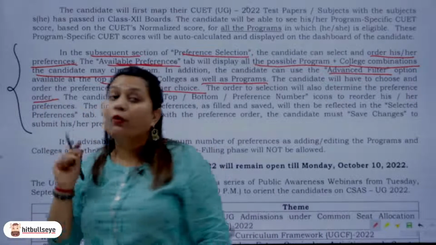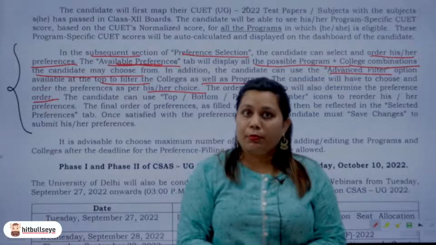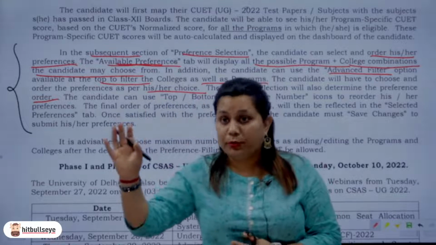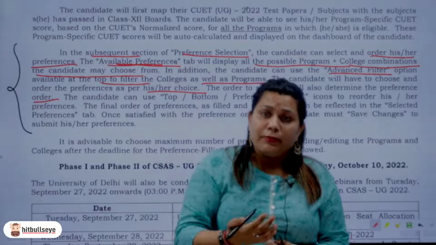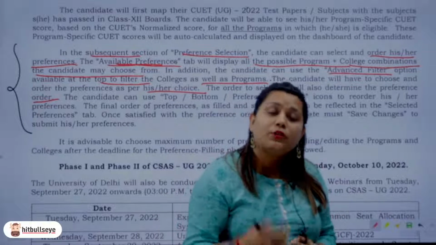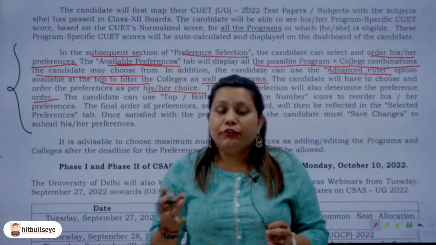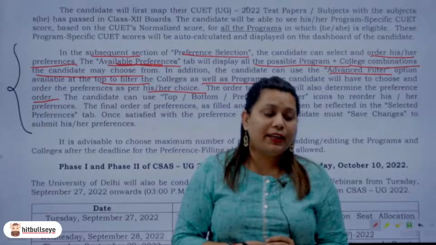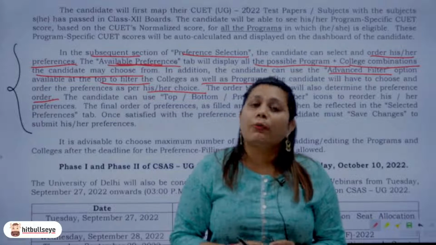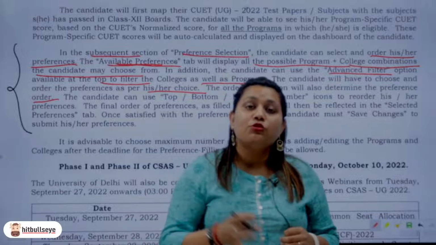Now here, what you need to keep in mind is the order of preference is very, very important. Now let's say that on number 1, you had put one particular college as your preference. In number 2, you chose some other preference, in number 3 another. So the same sequence will be followed when the colleges would be allotted to you. Now a good example that I can give you to relate to this is, let's say that I'm pretty sure some of you might have filled out a competitive exam form. So what happens is when you're filling in a competitive exam, you're given a preference to choose the area